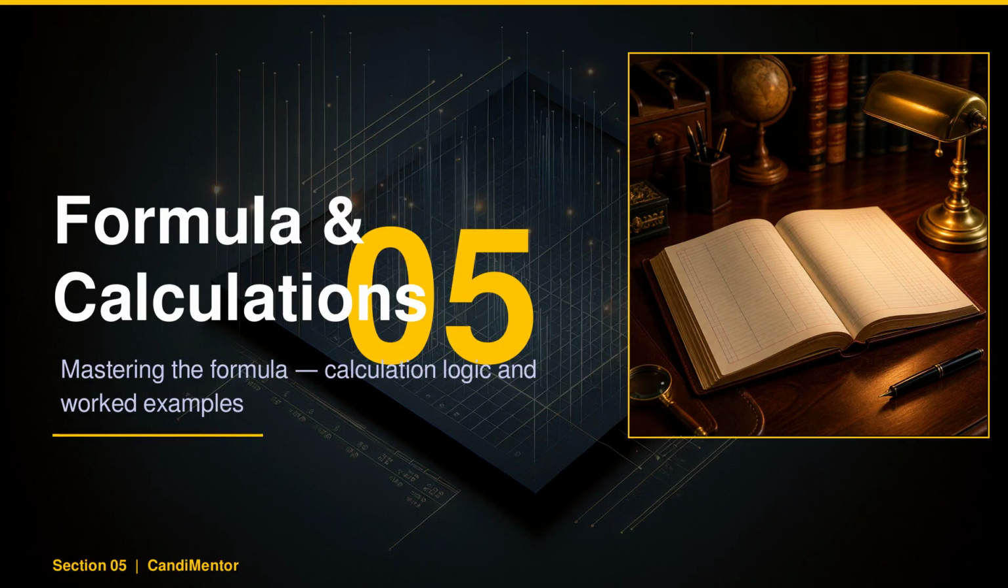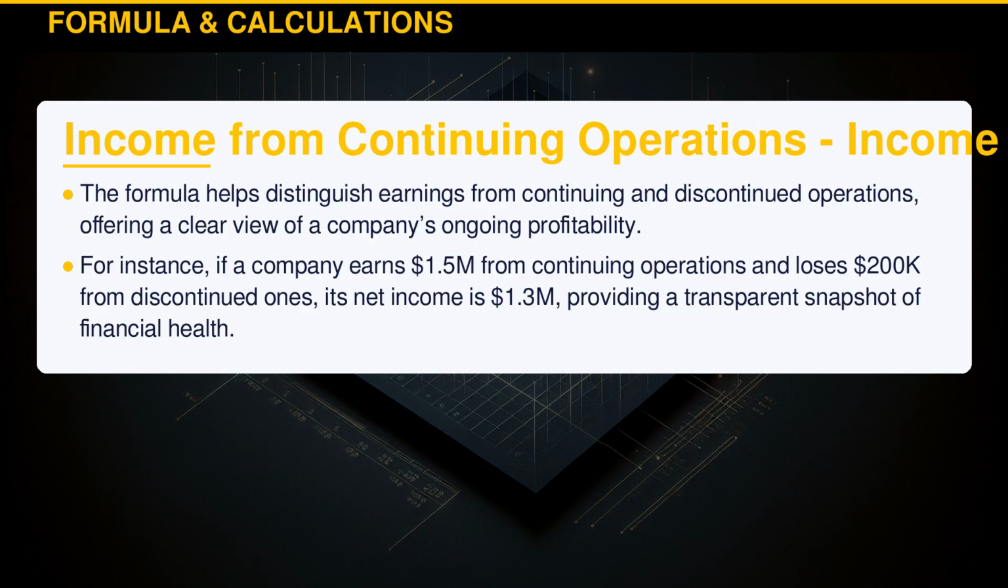Understanding the hidden costs of discontinued operations is crucial for accurate financial reporting. ASC 205-20 provides the framework to isolate these figures, ensuring clarity for investors. By the end of this section, you will be able to calculate this from scratch in any interview. The formula helps distinguish earnings from continuing and discontinued operations, offering a clear view of a company's ongoing profitability.